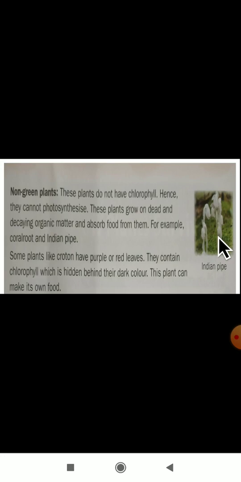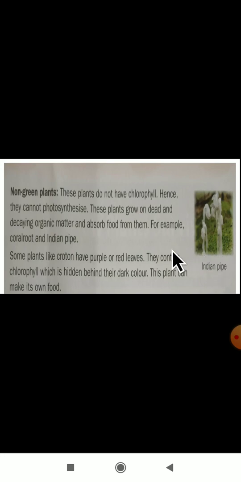Then how are they going to prepare their food? With the help of dead and decaying organic matter. Yes, if a plant has died or if an animal has died, it will grow on that place, and from that place it will absorb the food for itself. For example, Indian pipe and coral root. Indian pipe picture they have shown in your textbook, you can observe.